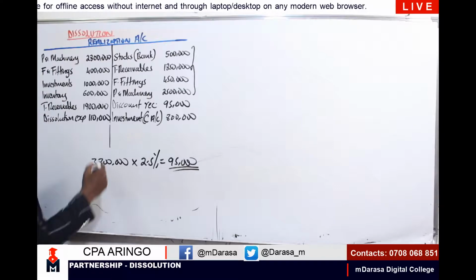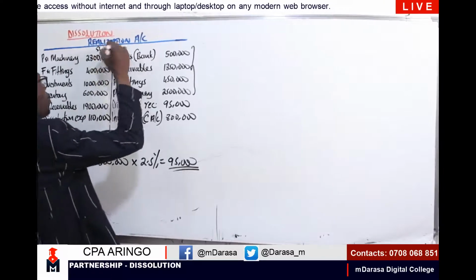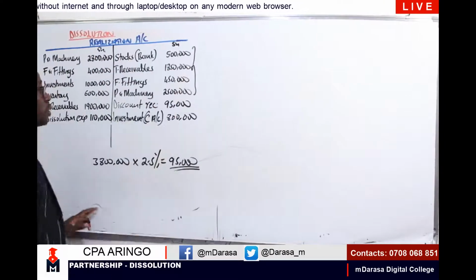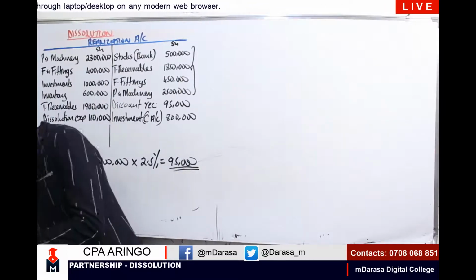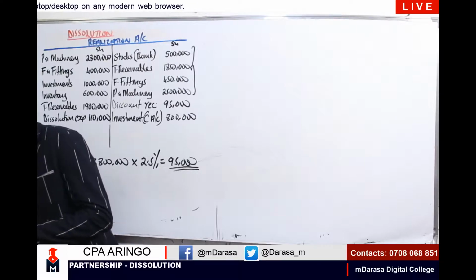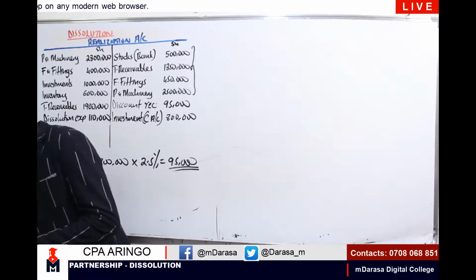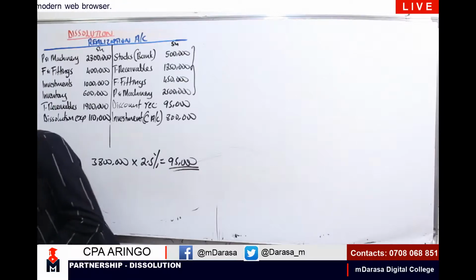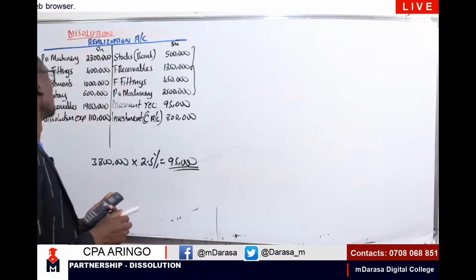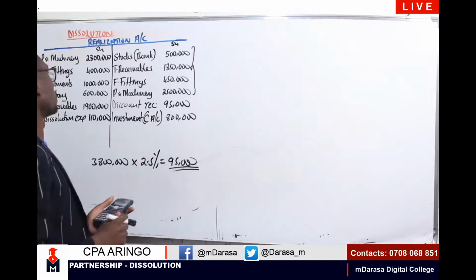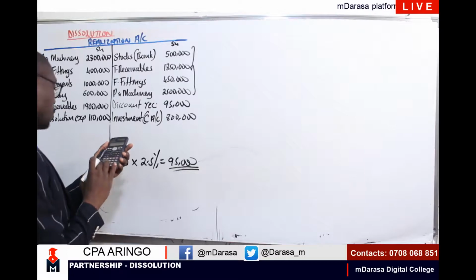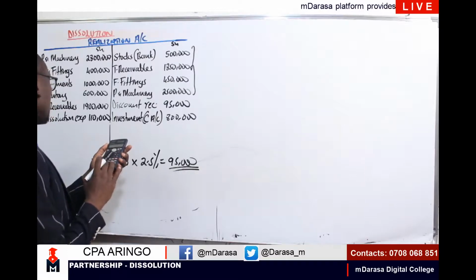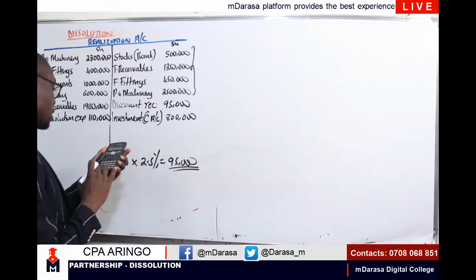So once we have that, my good students, let us determine where we will be having our balancing figure. Will it be on the debit side, or will it be on the credit side? Let us do that summation and see what I'm having here. We start with the debit side: 2.8 plus 400,000 plus 1 million plus 600 plus 1.9 plus 110.